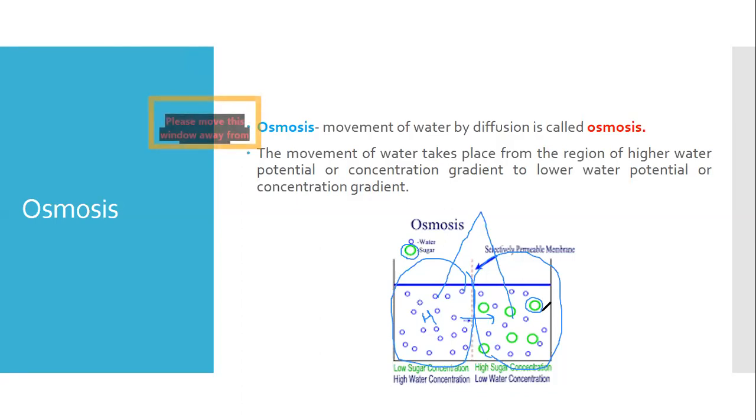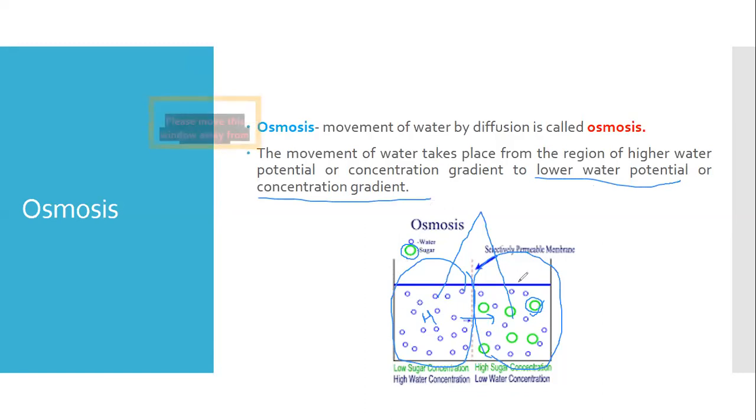So the actual water potential is less, because the water molecules have been replaced by the sugar molecules. That's why such sugar solutions have the low water potential, the low water gradient.